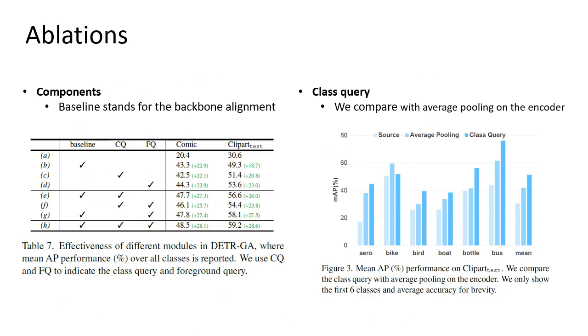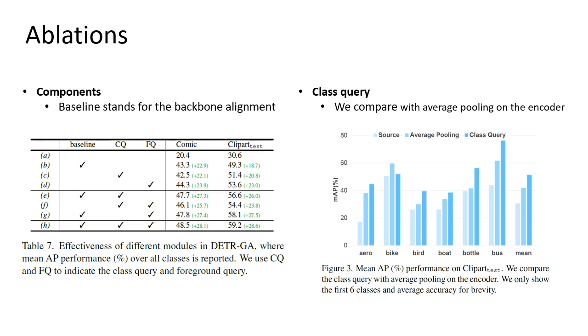The left figure shows the ablation results of each component separately, where the baseline corresponds to the alignment on the backbone. We can see that each part can bring significant improvement, among which the improvements brought by the class query and the foreground query are most significant. Moreover, combining the class query and the foreground query brings even more improvement.